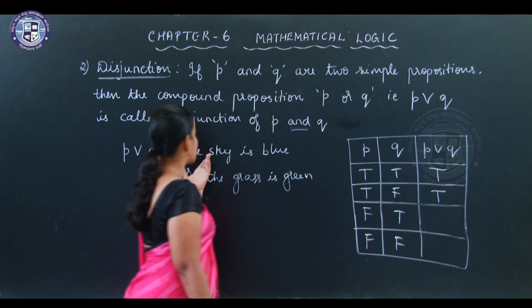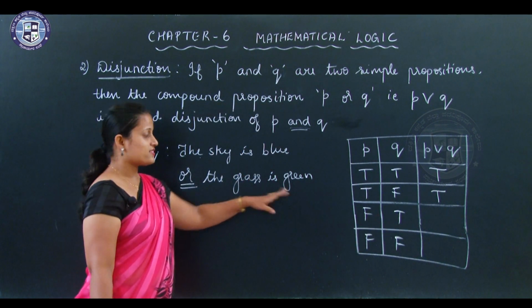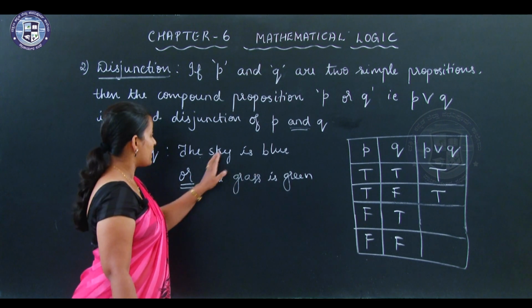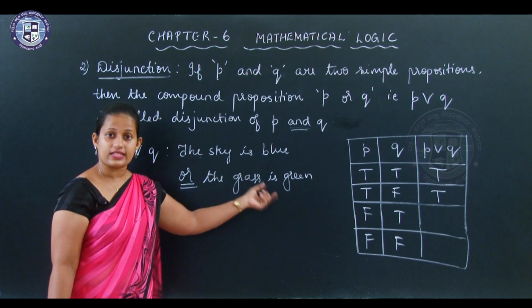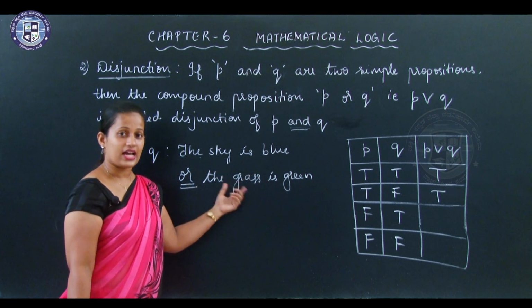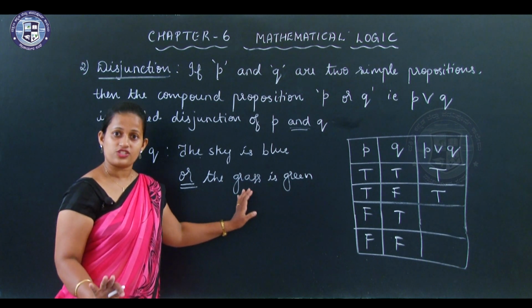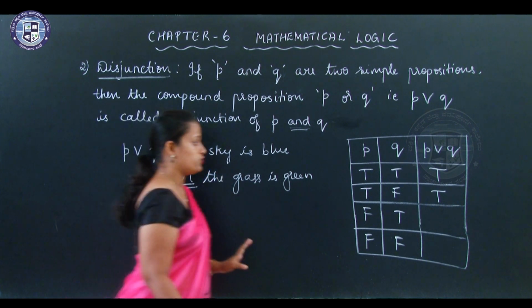If I say sky is violet or the grass is green, it is still true, because grass is green. Grass is green is true, no? So, the entire statement is true.